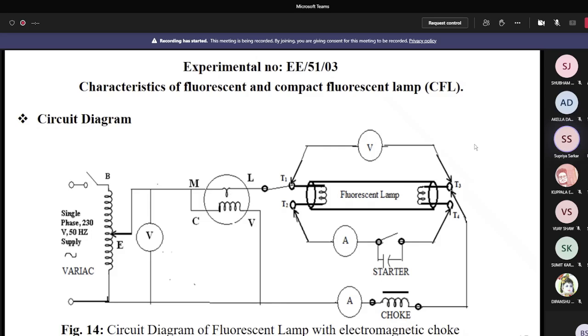One important thing is to choose the rating of the indicating instruments. That is very important. So that thing is necessary for starting the experiment. So how do you choose the rating of the instrument? Now I can discuss.